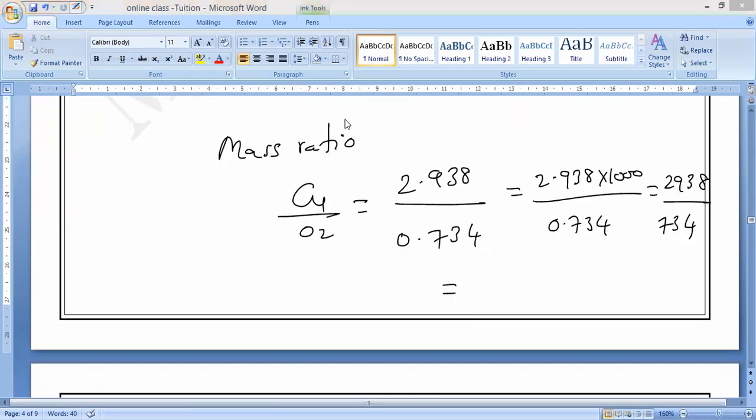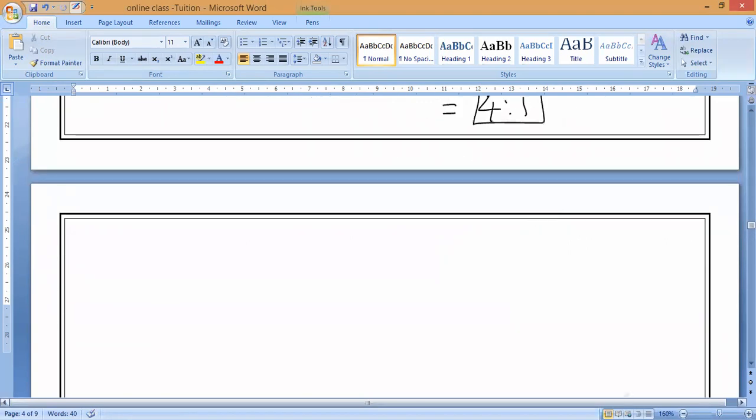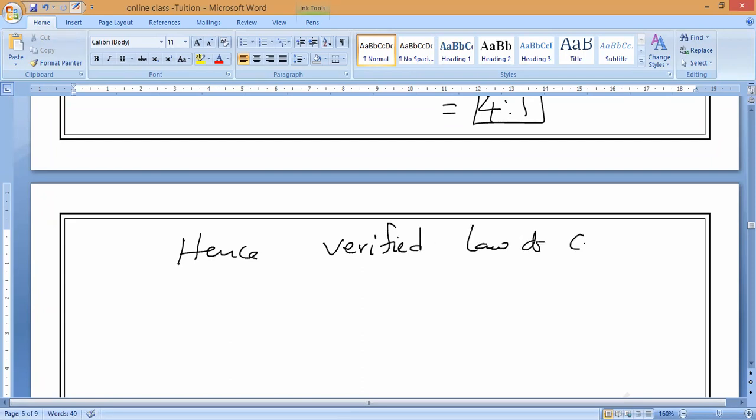Please do it fast. It will come if you solve correctly. Which will come to what? 4:1, sir. 4 is to 1. So what should we write as the last statement? Hence, from the above calculations we can say that it is verified, the law of constant proportion. Hence verified law of constant proportion. Any doubt, guys?